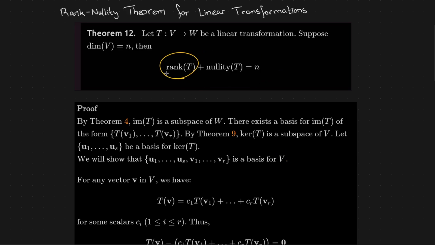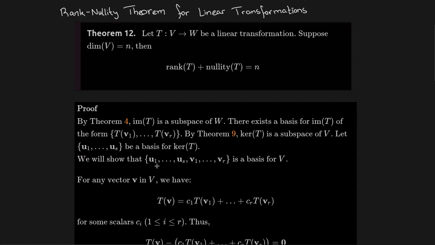Because the rank of T is just how many vectors are in the basis for the image, right? And so v1 to vr, that's the rank, r in this case. The nullity of T is just the number of vectors in the basis of the kernel, u1 to us. So there'd be s. So the nullity would be s in this example.